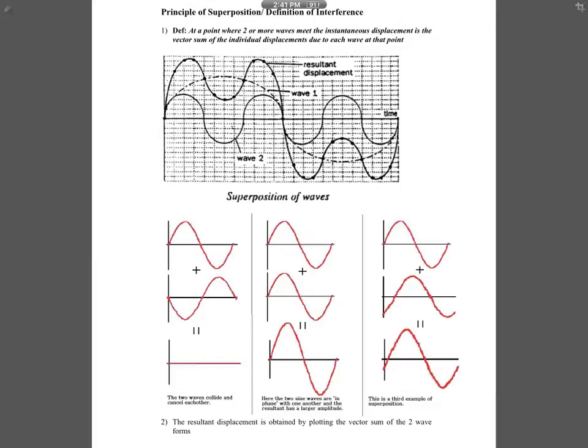Usually we associate interference with something bad, but it doesn't mean it's something bad. As long as the two waves overlap and there's interaction, we call it interference.